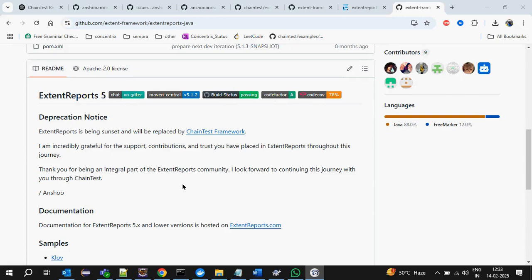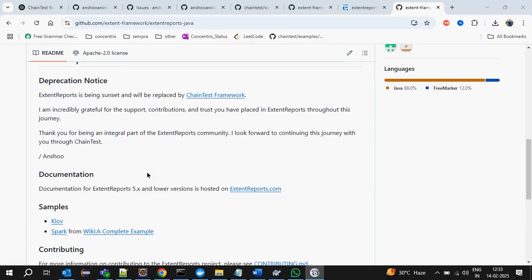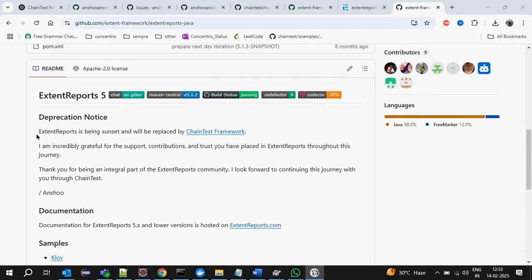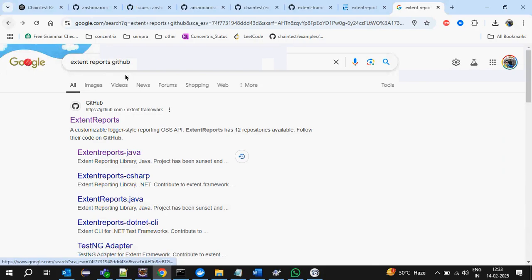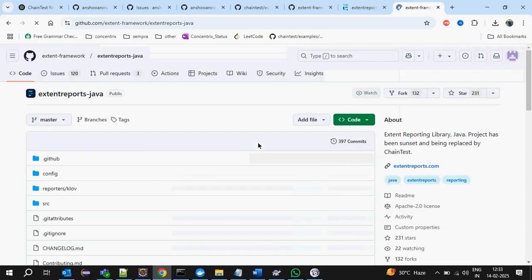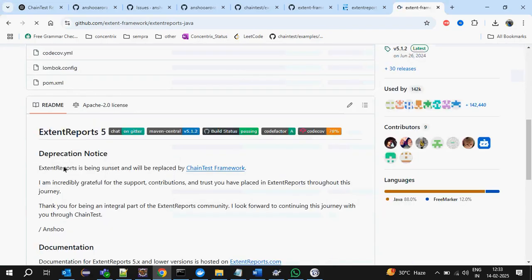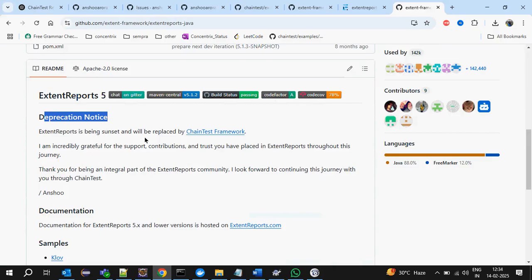Hello all. Today, one more interesting topic. Our Extent Report is going to be deprecated. If you go to the official website, just open Google, type Extent Report GitHub, then go to extentreports-java. What they are saying is a deprecation notice: Extent Report is being sunset and will be replaced by the ChainTest framework.